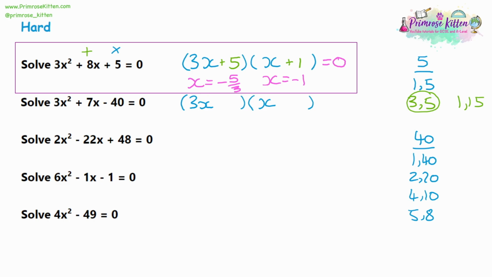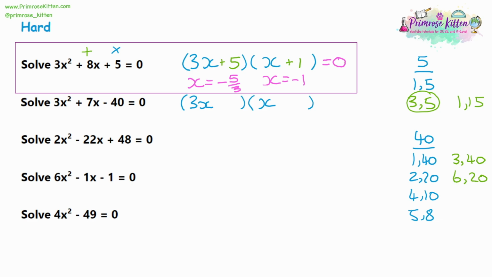We want to get a 7 out of these numbers. And again, none of these are going to give you a 7, but you are allowed to multiply one of the numbers by 3. So we could have 3 and 40. We could have 1 and 120, which obviously is going to get nowhere near. We could have 6 and 20. They also have to give 14, so that's still too far away. And yeah, we could multiply 20 by 3 and get 2 and 60. That'll be nowhere near.